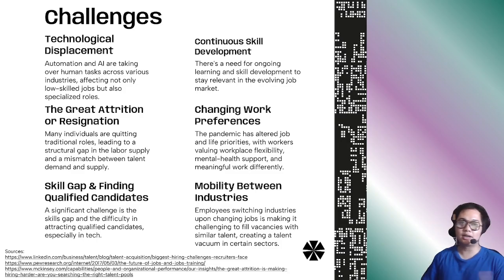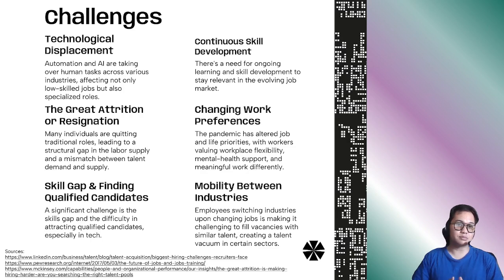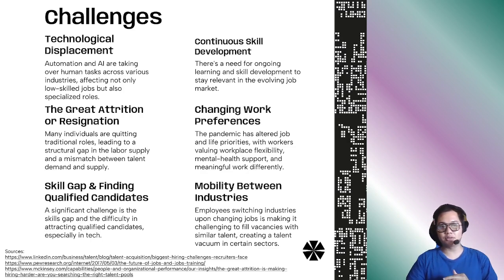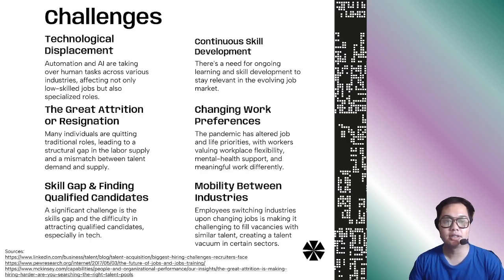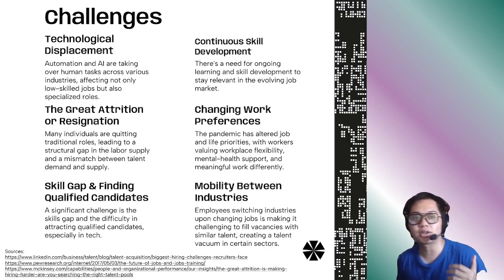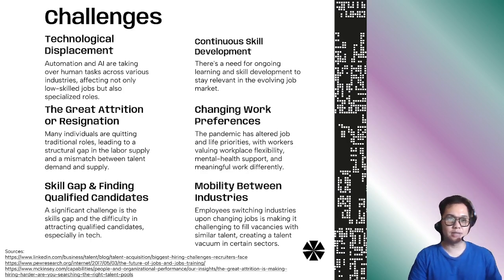One of them is the technological displacement, where automation and AI are taking over human tasks across various industries. The second one is the continuous skill development, where there's a need for ongoing learning and skill development to stay relevant in the evolving job market. And the third one is the great attrition, or resignation, where many individuals are quitting traditional roles, leading to a structural gap in the labor supply and a mismatch between talent demand and supply.